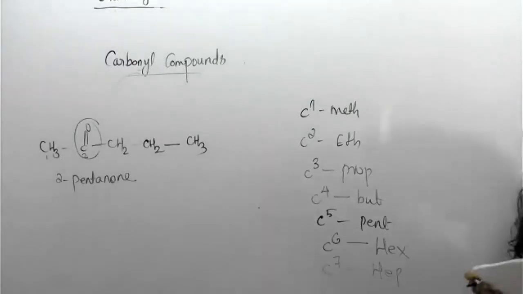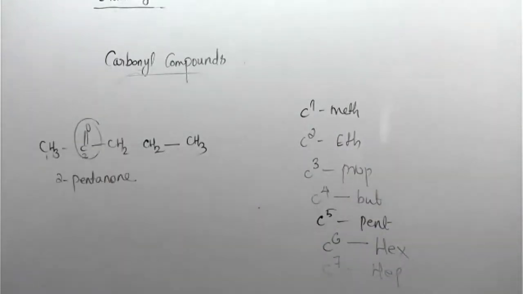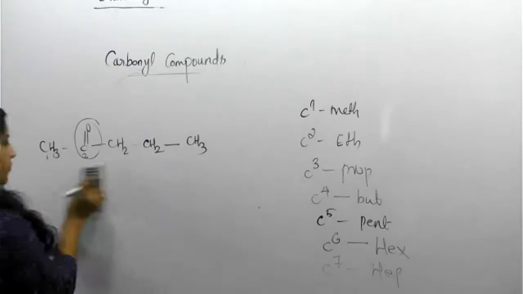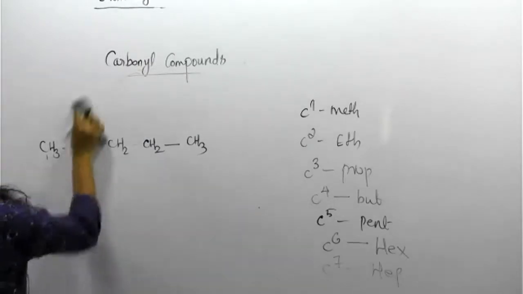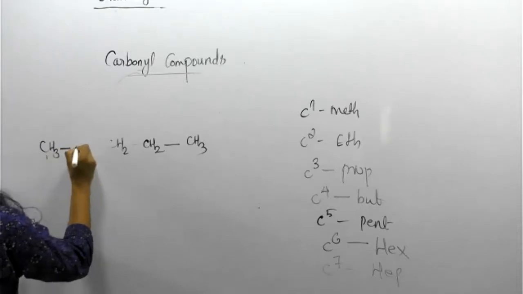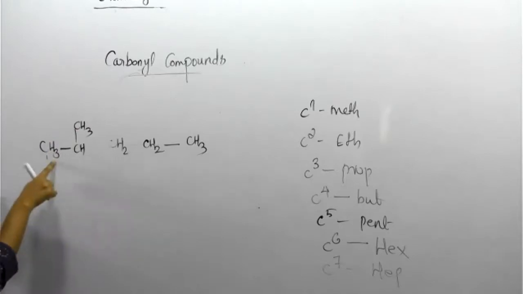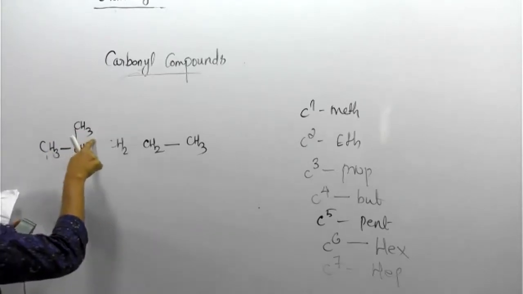Clear, students? Understood? Any doubt? Another question. CH3, CH3, CH3.